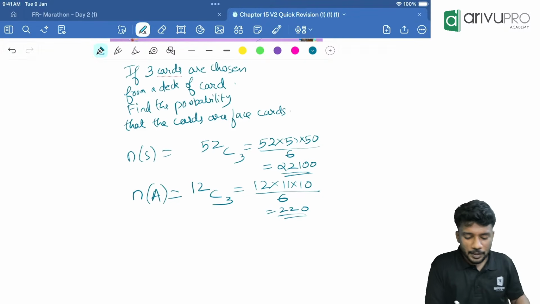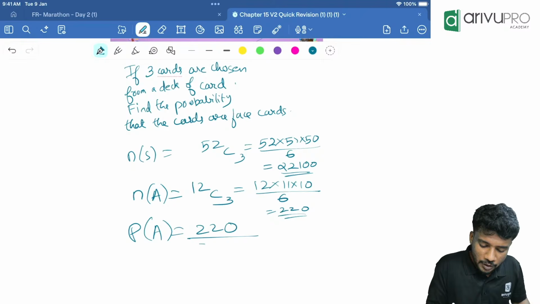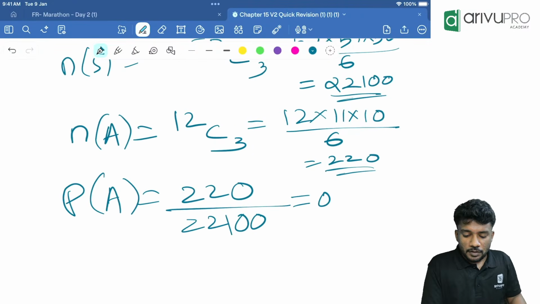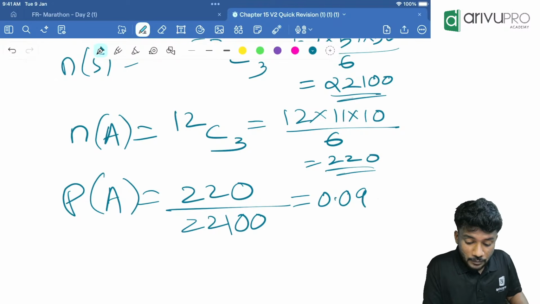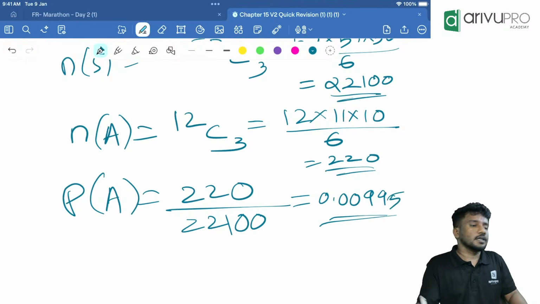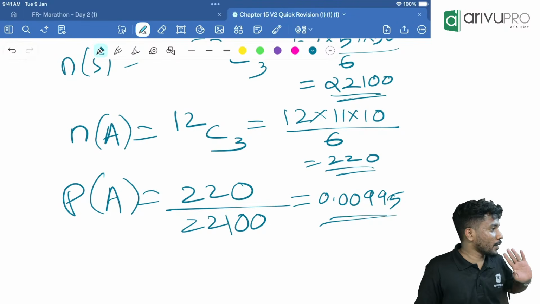Correct. Now P of A is equal to how much then? 220 divided by 22100. Give me in decimals. 0.0099. Okay. Now I think whatever may be the selection, you will be able to answer, right?